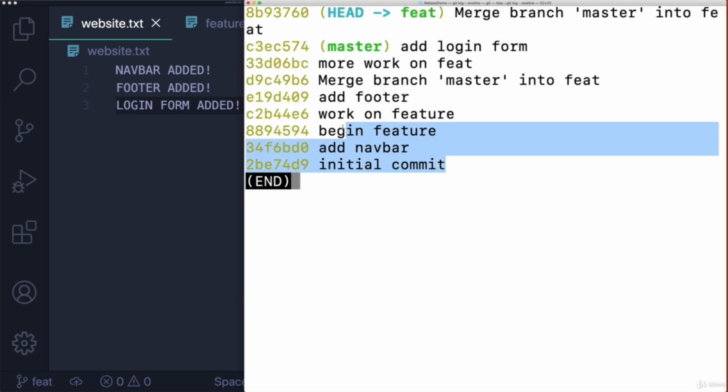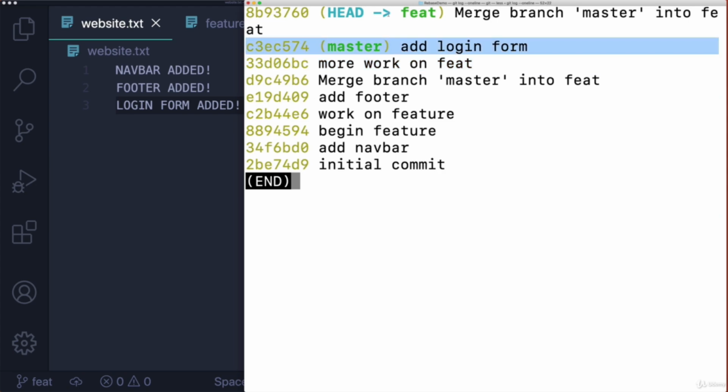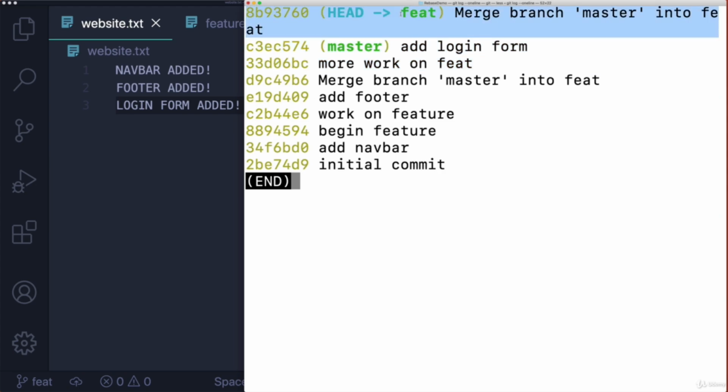I have all this work, but then I have merge branch, and then some more work, and then merge branch again. So the history of my one feature branch that I'm working on is already cluttered. And I just have 2 merge commits, but as I do more work on this one feature, and as the master branch continues to change, and there are more and more commits added onto it, I end up with a lot of merge commits if I want to stay up to date, if I want my feature branch to have the latest work from master.